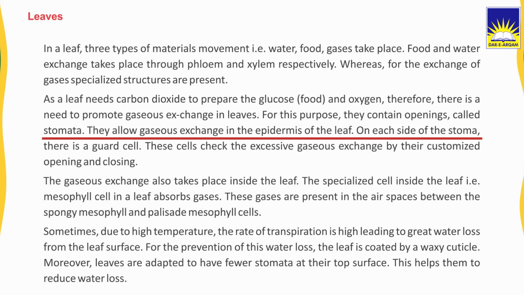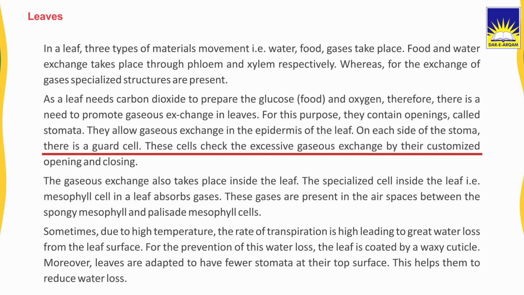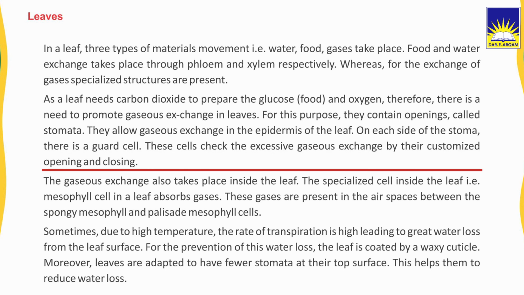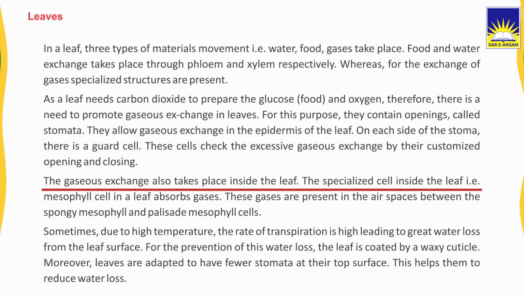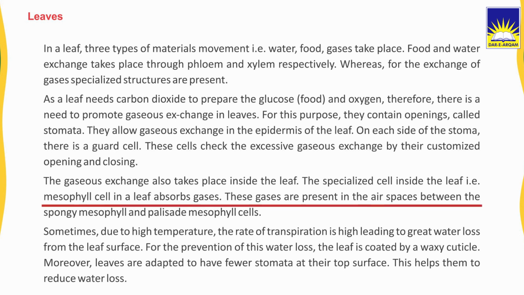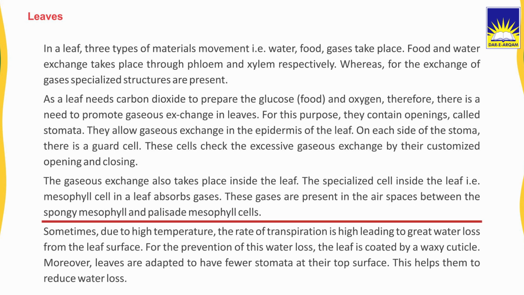On each side of a stoma, there is a guard cell. These cells check the excessive gaseous exchange by their opening and closing. The gaseous exchange also takes place inside the leaf. The specialized cells inside the leaf, that is, mesophyll cells, absorb gases. These gases are present in the air spaces between the spongy mesophyll and the palisade mesophyll cells.